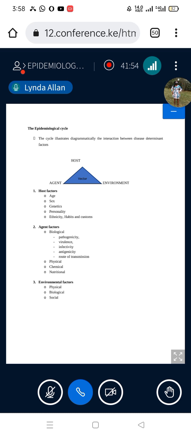Therefore, there can't be one way of controlling all communicable diseases. But the principle of control and prevention should be geared towards attacking the source of the disease-causing organism. If we can attack the source, then we can deal with the agent. Or interrupting the transmission cycle in any way.